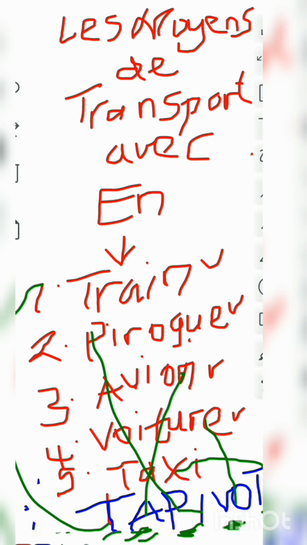Then the last one, the last but not the least that I'm going to talk about now, so that we can round up the lesson for today, is using "en" with months. Now you can also use "en" together with les mois, and les mois means months in a year.